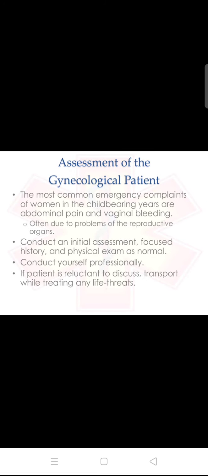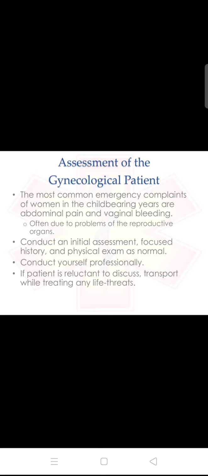Next, we'll see the assessment of the gynecological patient. The most common emergency complaints of women in the childbearing years are abdominal pain and vaginal bleeding, often due to problems of the reproductive organs.